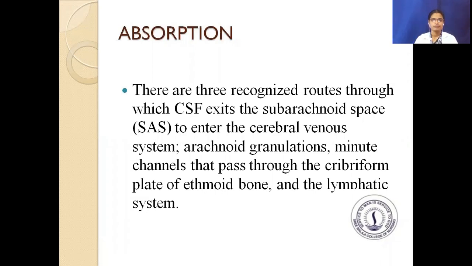In absorption, there are three recognized routes through which CSF exits the subarachnoid space to enter the cerebral venous system: arachnoid granulations, minute channels that pass through the cribriform plate of the ethmoid bone, and the lymphatic system.